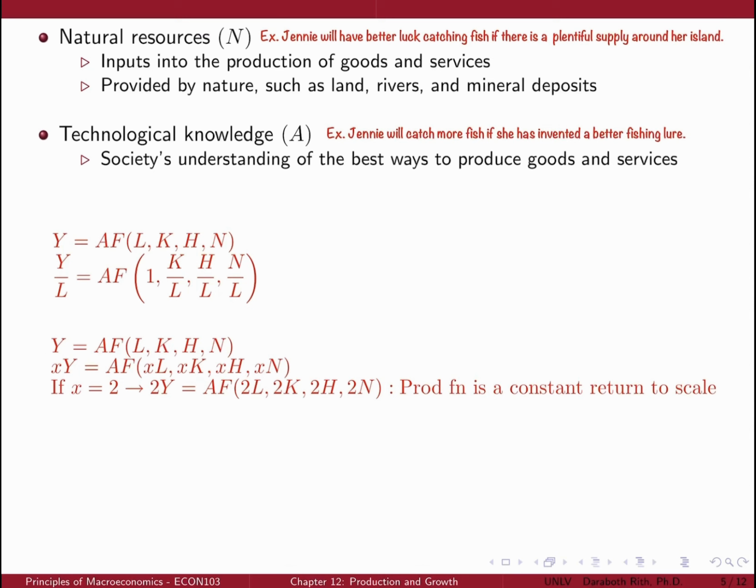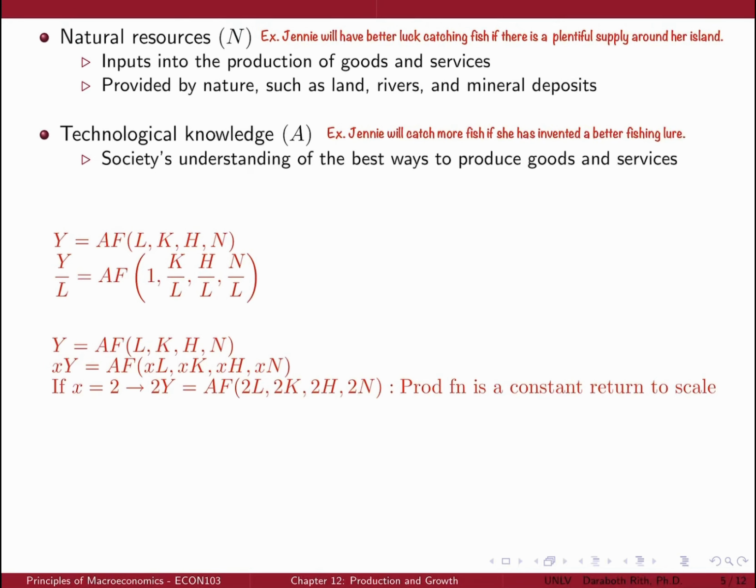Natural resources, N, are the inputs into production that are provided by nature, such as land, rivers, and mineral deposits. For example, Jenny will have better luck catching fish if there is a plentiful supply around her island. Technological knowledge, A, is the society's understanding of the best ways to produce goods and services. For example, Jenny will catch more fish if she has invented a better fishing lure.